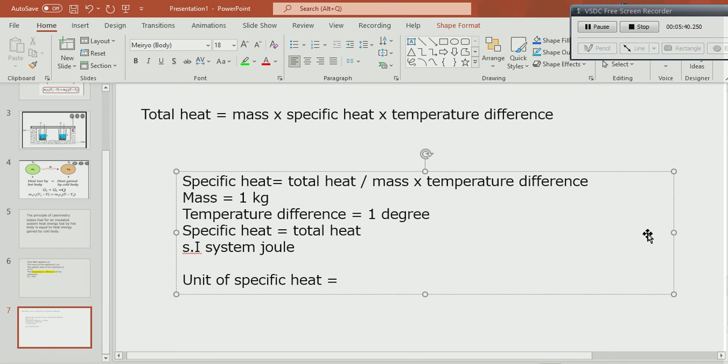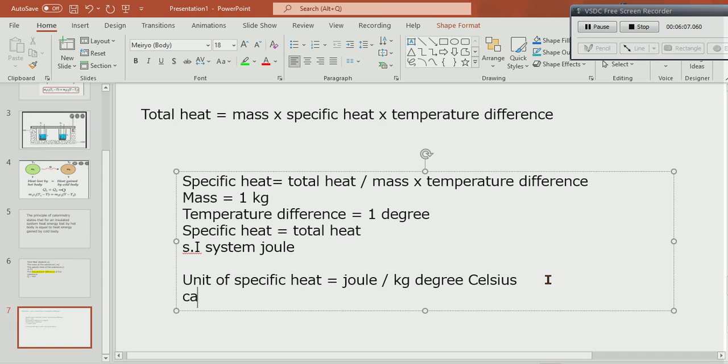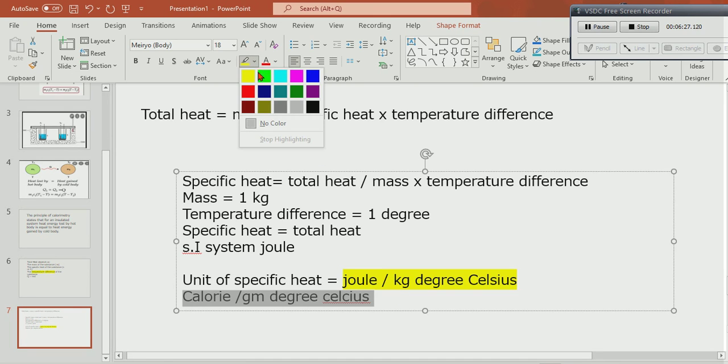So if I put joule in place of total heat, kg in place of mass, and degree Celsius in place of temperature difference, the unit of specific heat in SI system will be joule, that is the unit of total heat, per kg degree Celsius.